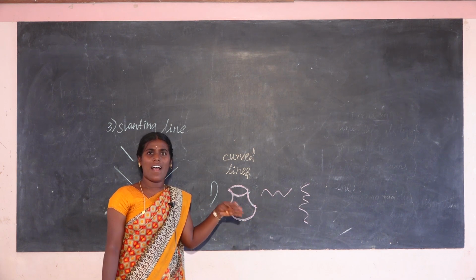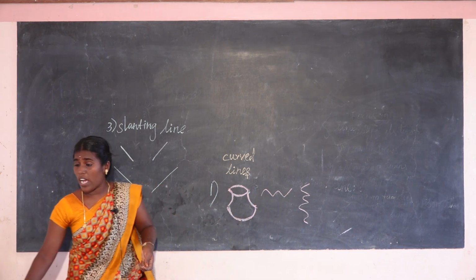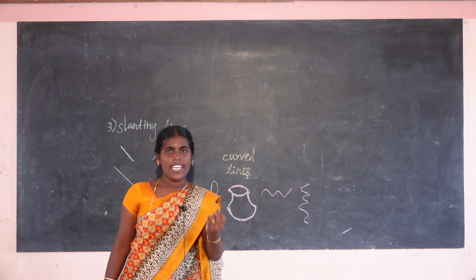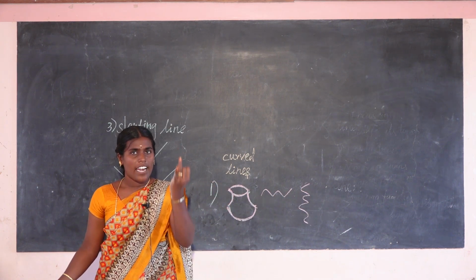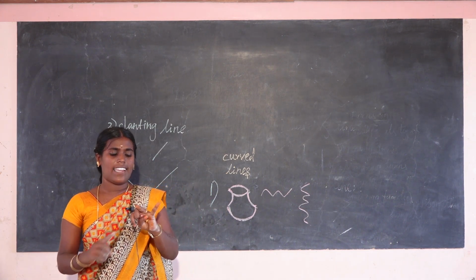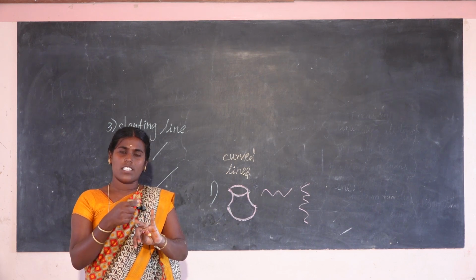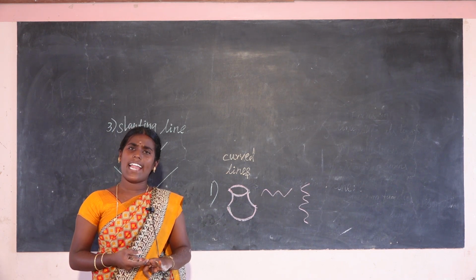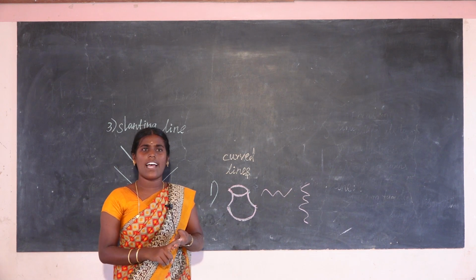So, one small recap for lines. How many types of lines are there? Two types. One is straight lines, another one is curved lines. Straight lines have three types: the first is the standing line, then the sleeping line, and another one is the slanting line.